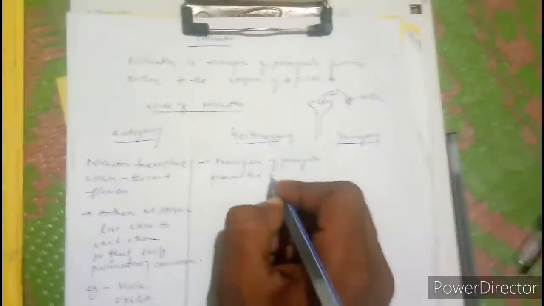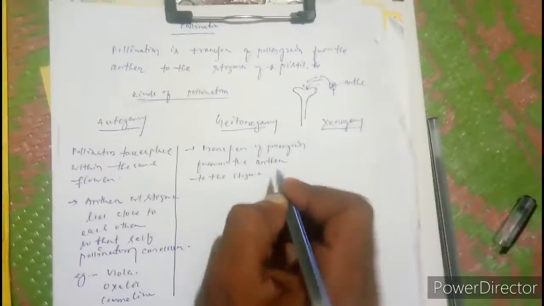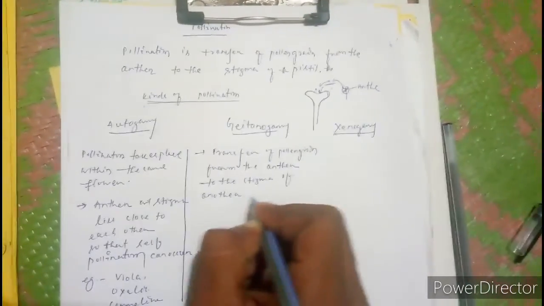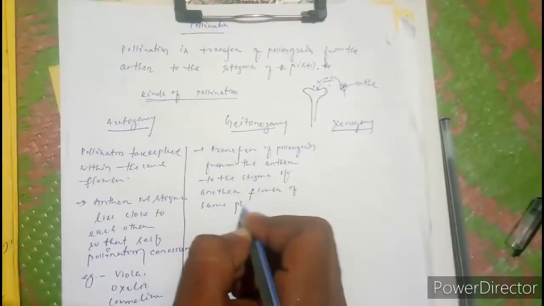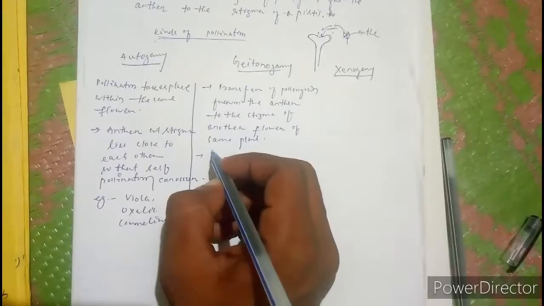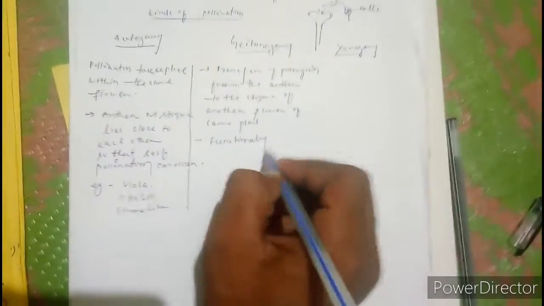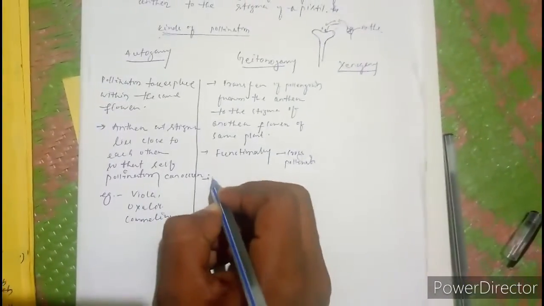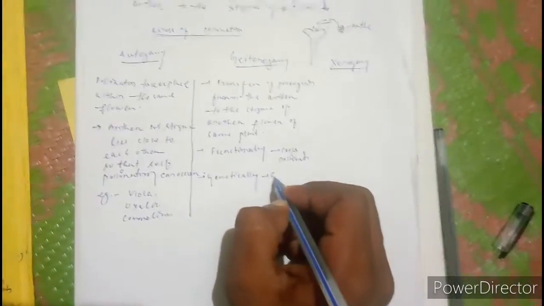It is functionally cross pollination, but genetically it is self pollination.